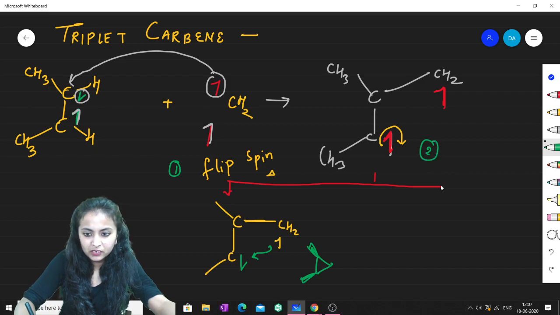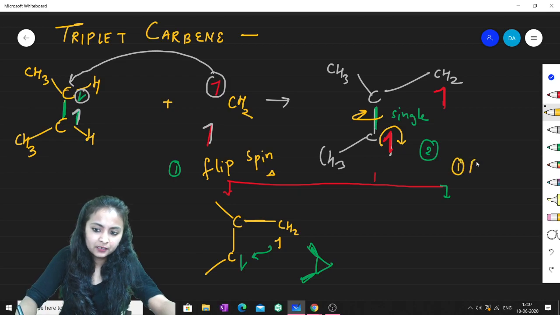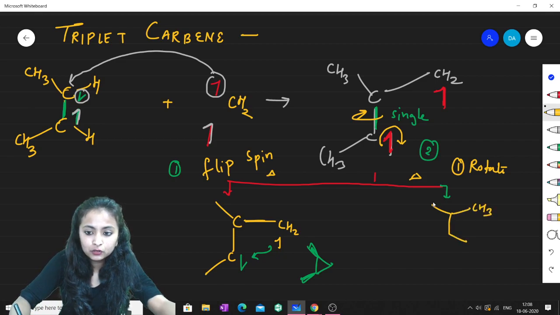The second pathway is what we can do. You know that initially it was a double bond, so it cannot rotate. But now this bond is single, very much single, and if it is single, obviously it can rotate. There is a chance that it will rotate. If you provide it with heat, it may rotate, and then there will be the formation of a trans,